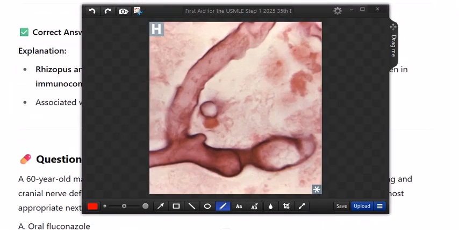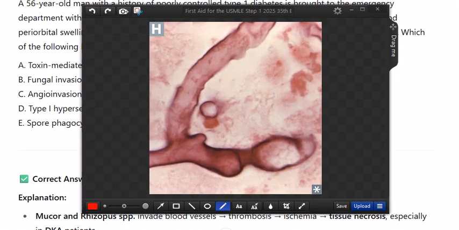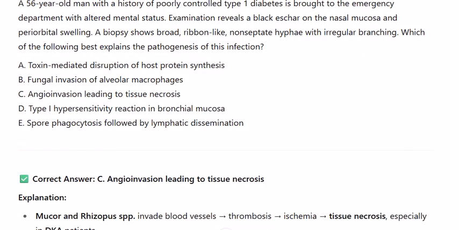including pathogenesis, clinical findings, and treatment. Question 1. Pathophysiology. A 56-year-old man with a history of poorly controlled type 1 diabetes is brought to the emergency department with altered mental status.